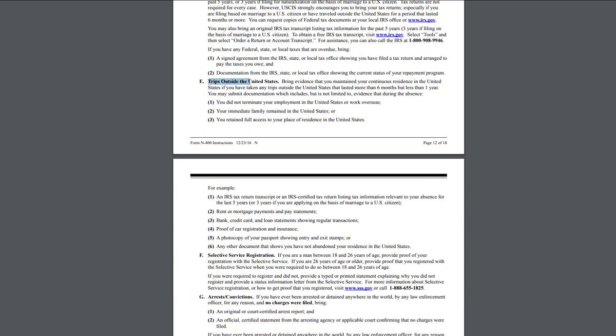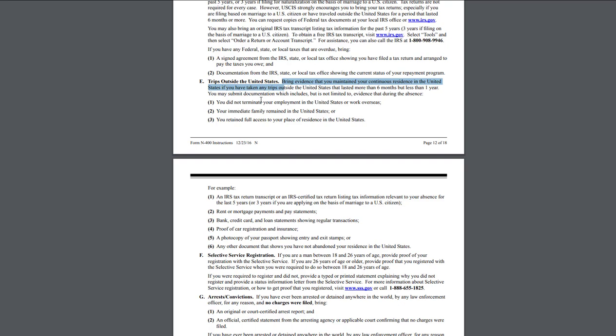If there were trips outside of the U.S., bring evidence that you maintained your continuous residence in the United States. If you have taken trips outside of the United States that lasted more than 6 months but less than a year, what can that be? That can be the bills that you paid while you were abroad. For example, for your house, you still paid rent, you still paid electric bills, you still paid your car insurance and stuff like that. This is the proof that you want to bring to show that you maintained the residence here in the United States.